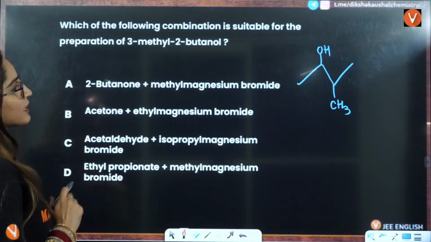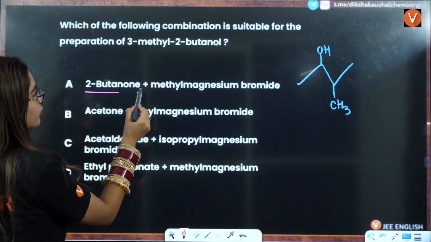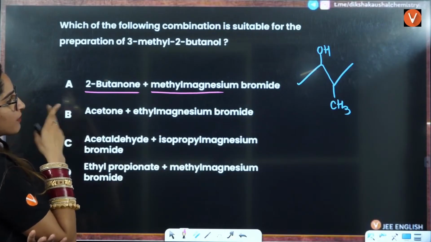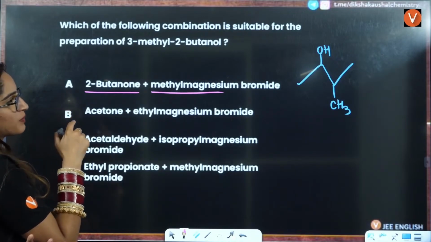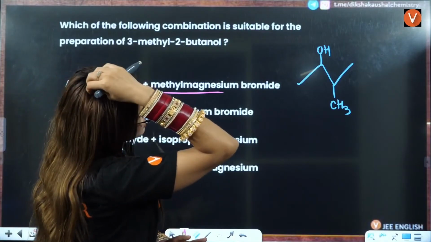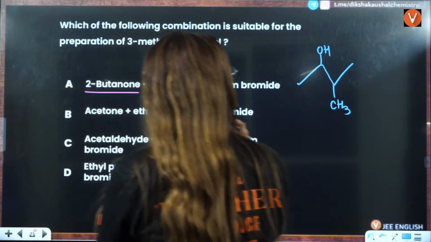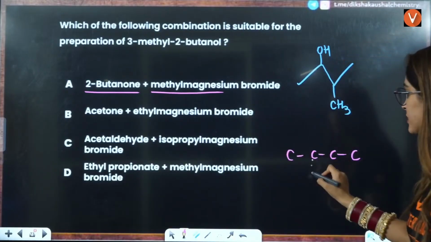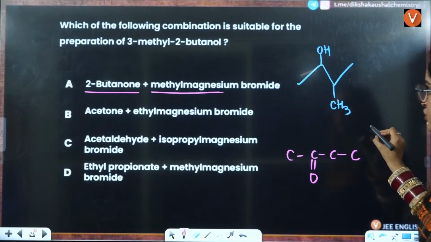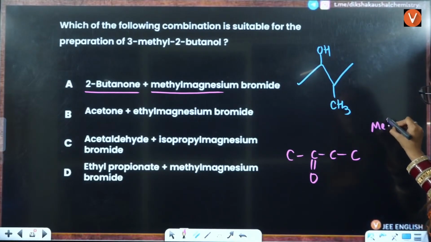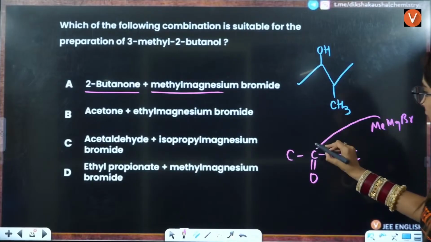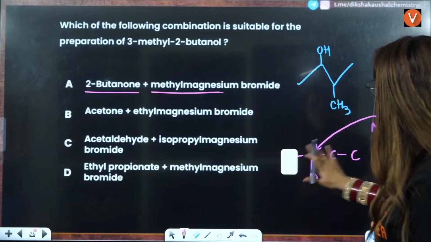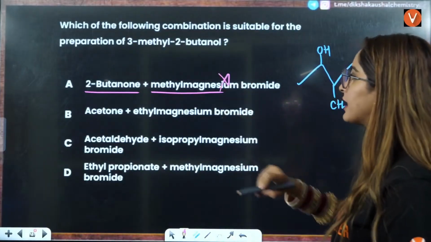Now they are saying what can be formed if you have 2-butanol plus methyl magnesium bromide. It is not possible. See, if you have 2-butanol, and you have MeMgBr, that is going to attack here, so OH and CH3 will be on the same position. And here OH and CH3 are not on the same position. So this is not the correct way.